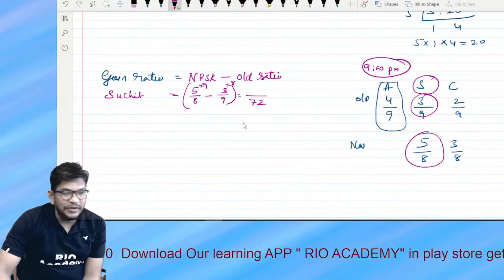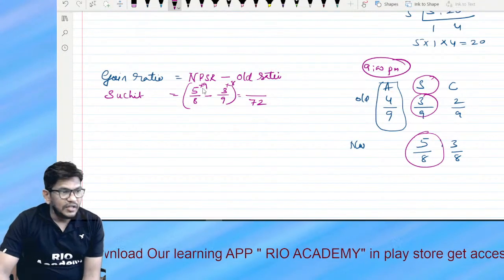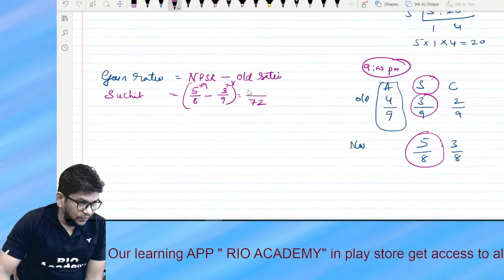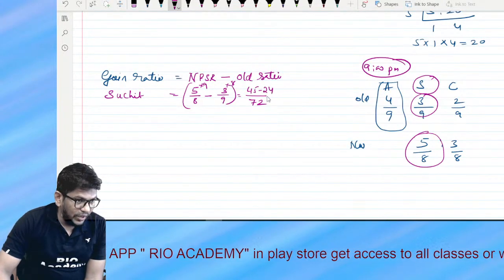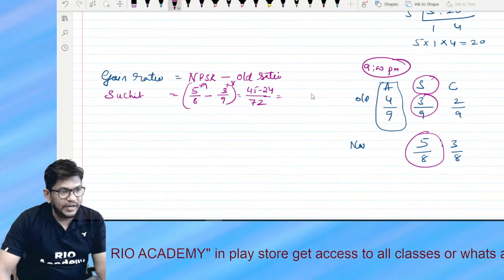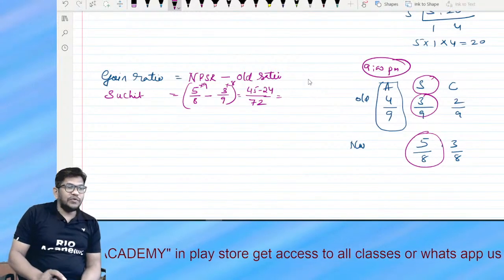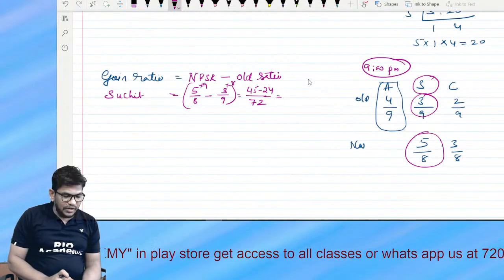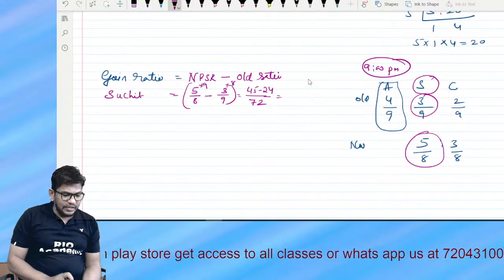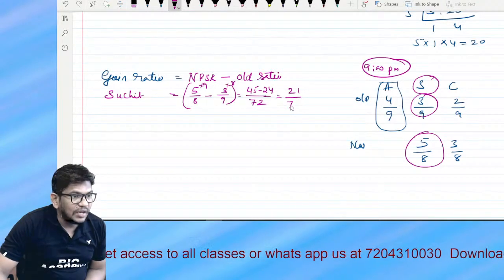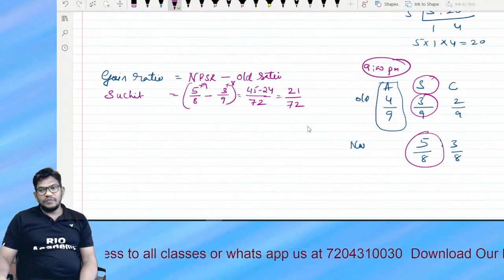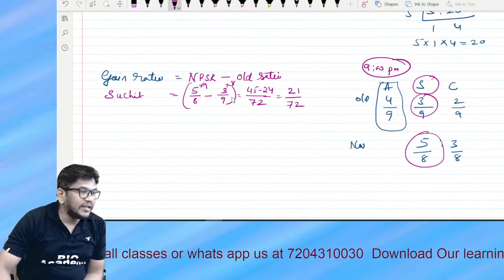So 9 5s are 45 minus 8 3s are 24. Now 45 minus 24 is 21, so the gain is 21 divided by 72. All right. Next, Suchit is done.